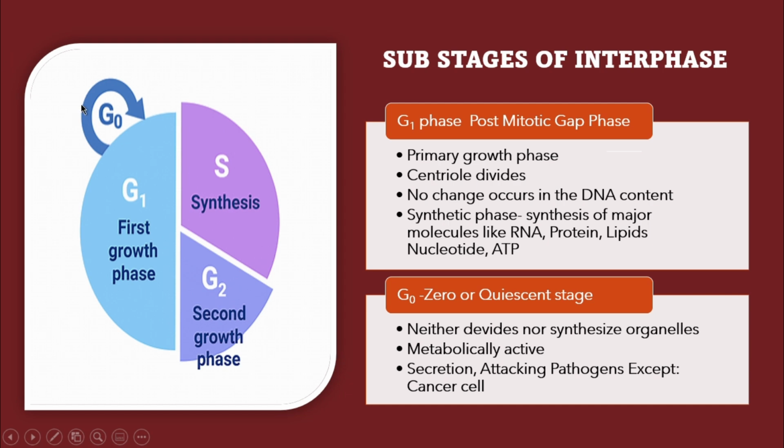G0. Another phase is the G0. Another important phase, it is called the quiescent stage or the zero stage. Why? Because here the cell neither divides nor synthesizes organelles, but is metabolically active. Metabolically active means the cell undergoes secretion and attacking pathogens. Here it is written except cancer cell. What do you mean by that? Cancer cells cannot enter the G0 stage. That's why cancer cells follow indefinite growth.